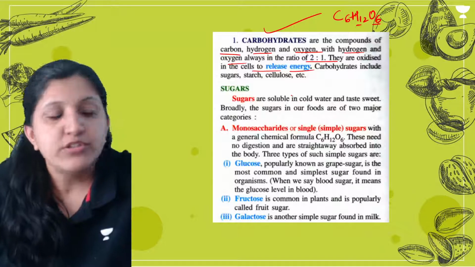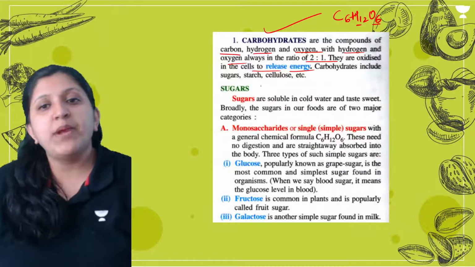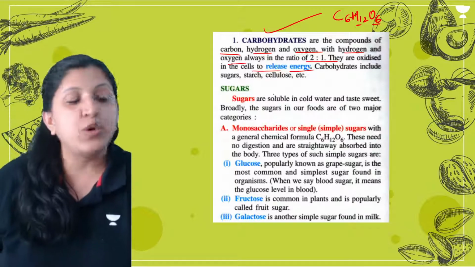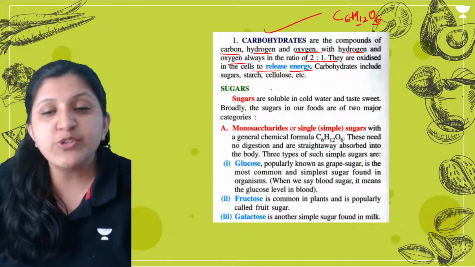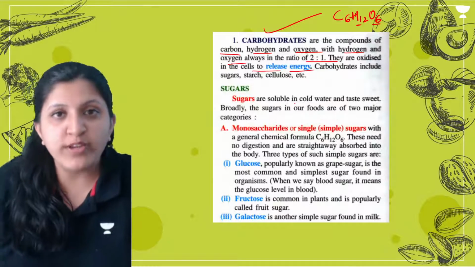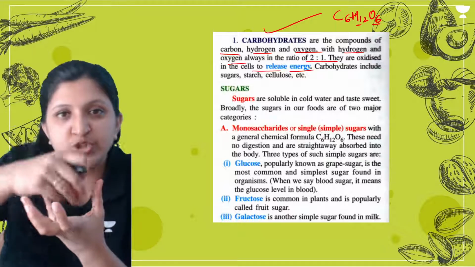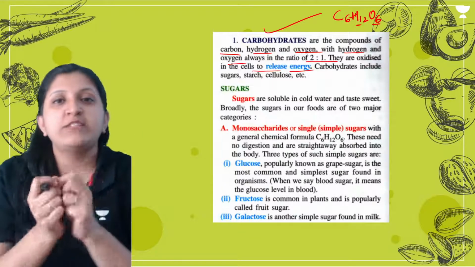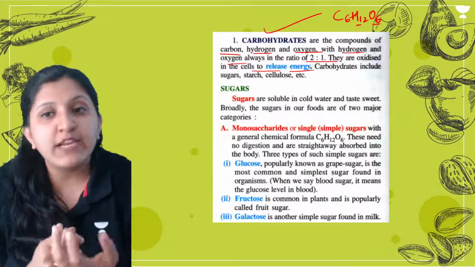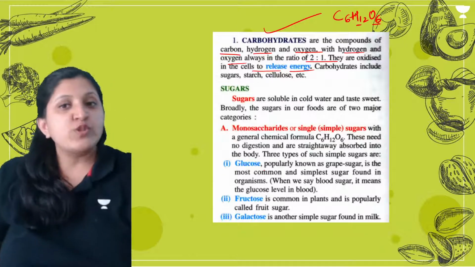Okay. So with this, when we mention sugars, they are soluble in cold water. So these will get solubilized in the cold water. That means you take a cup of water, then you add a sugar to it and mix it, and it easily gets solubilized, and this is also sweet.